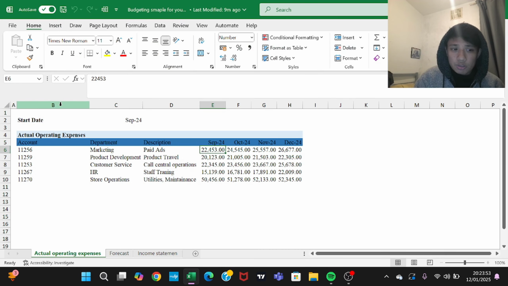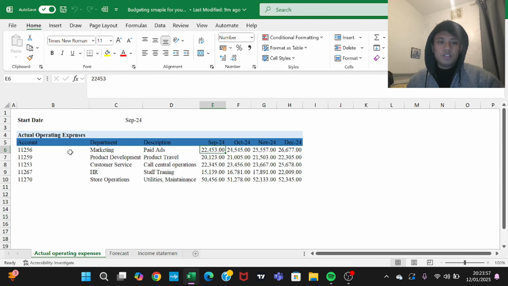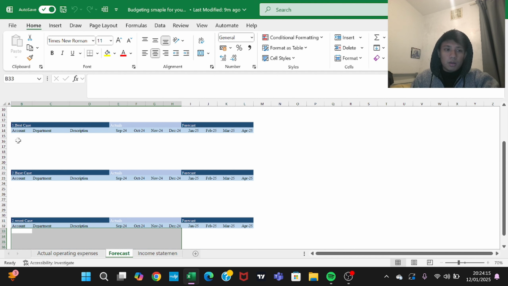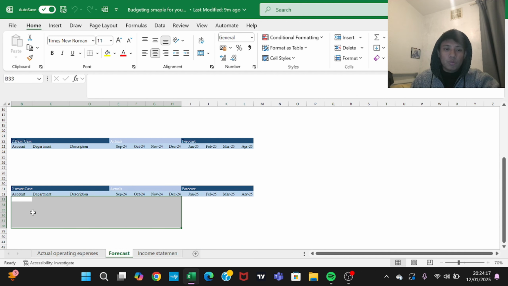This is my actual operating expenses. To make a budget, I should have historical data. This is the historical data, my actual operating expenses for September 2024, October, November, and December. On the basis of this data, I'm going to forecast on three scenarios: the best case, base case, and the worst case.